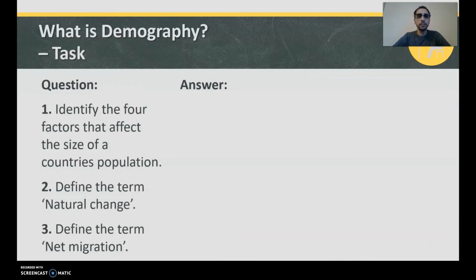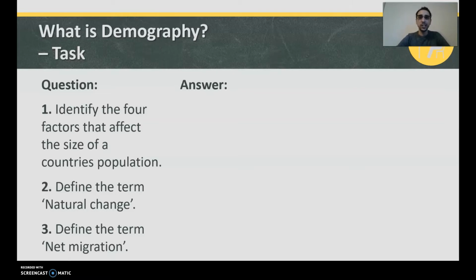3 questions. Pause it and answer them, please. Number 1, identify the 4 factors that affect the size of a country's population. 2, define the term natural change. And 3, define the term net migration. These should be terminology that you should now be familiar with and you should be able to use, right? Pause the video, answer those 3 questions now. Give it a go. Don't wait for me to give you the answer. I want to see it in your own words, in your notes.